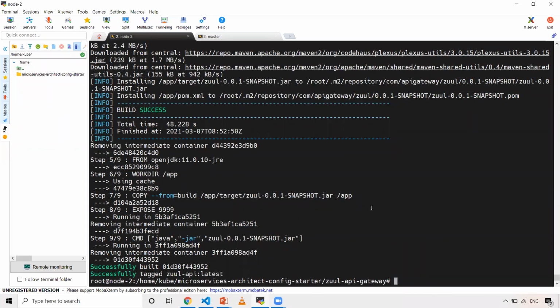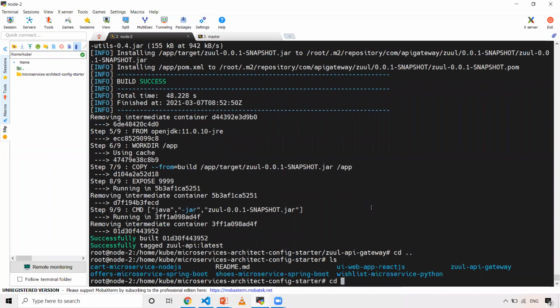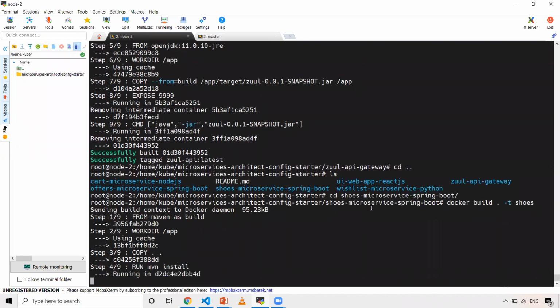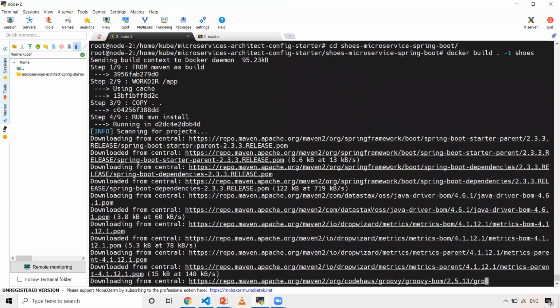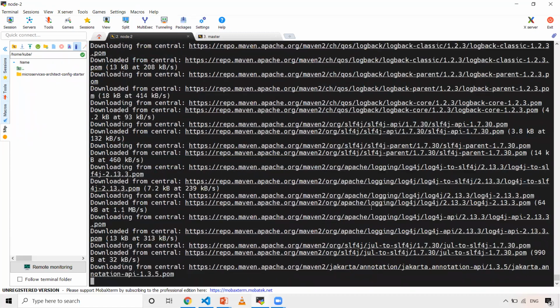Now all the 4 other API microservices we are going to build. First I'll go with shoes. We will do docker build ., let me tag it as shoes. This is also a Maven project, so it has to download the dependencies and then it will create an image out of it.